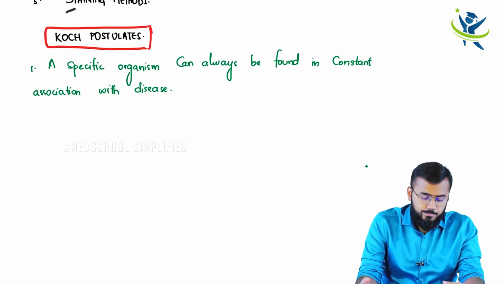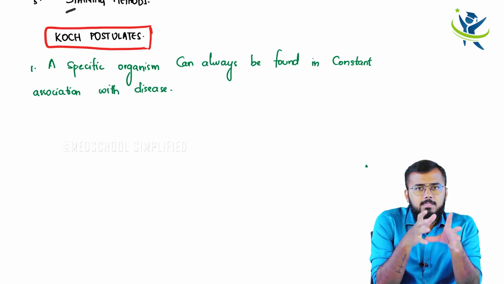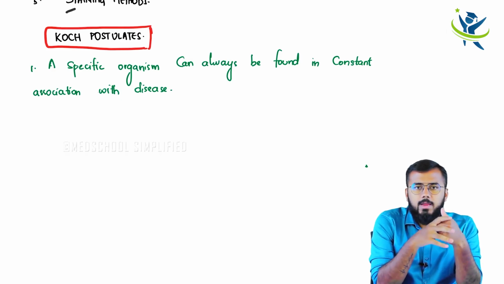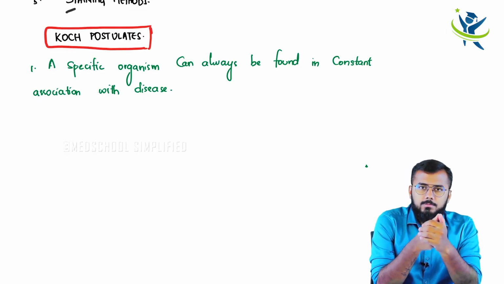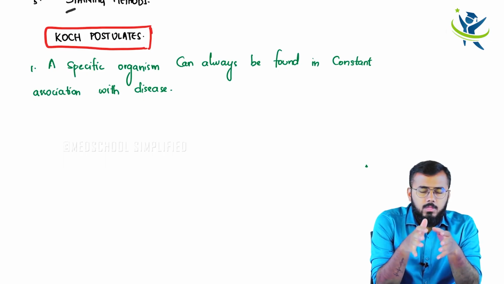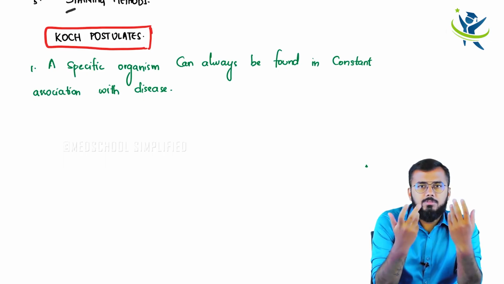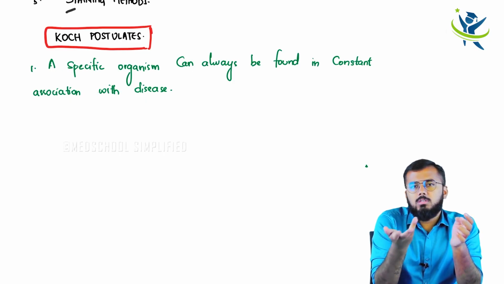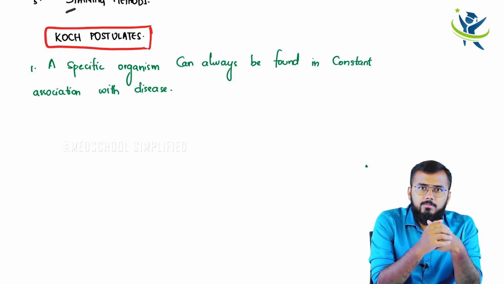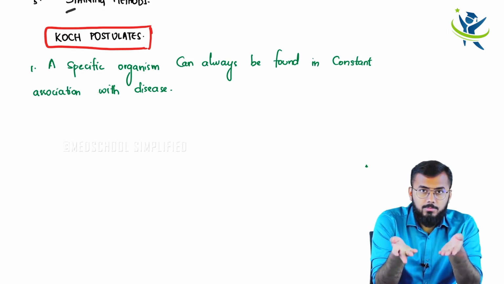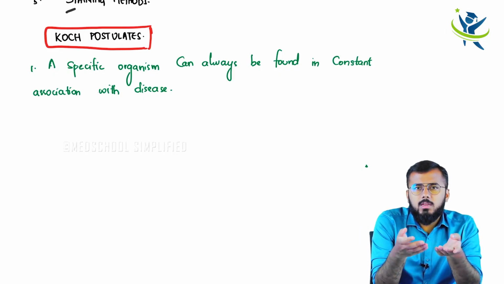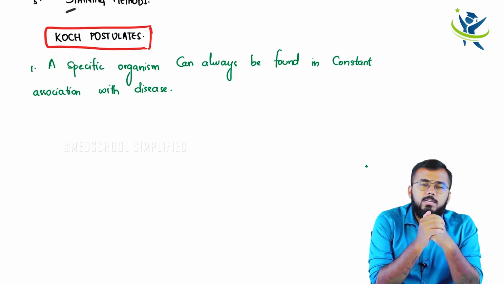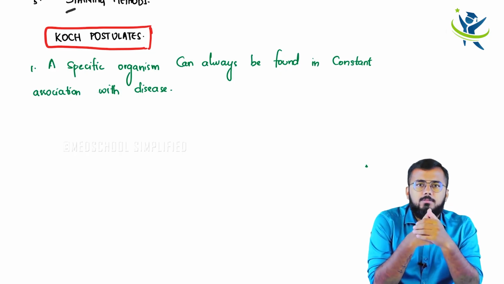What he means is that, for example, a disease is caused by a specific bacteria, right? So there has to be an organism to cause a disease. For example, Mycobacterium leprae, I am just giving you an example. Mycobacterium leprae will cause leprosy. It will not cause typhoid, right? In the same way, Vibrio cholerae will cause cholera. It will not cause gonorrhea, right? Gonorrhea is caused by a different bacteria. So he stated that for a specific disease, there will be a specific organism.